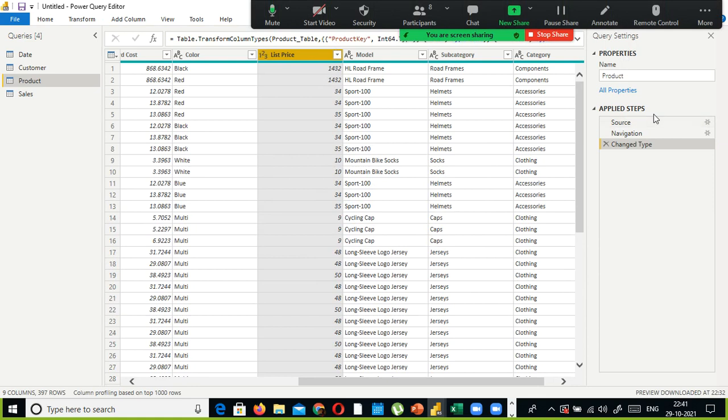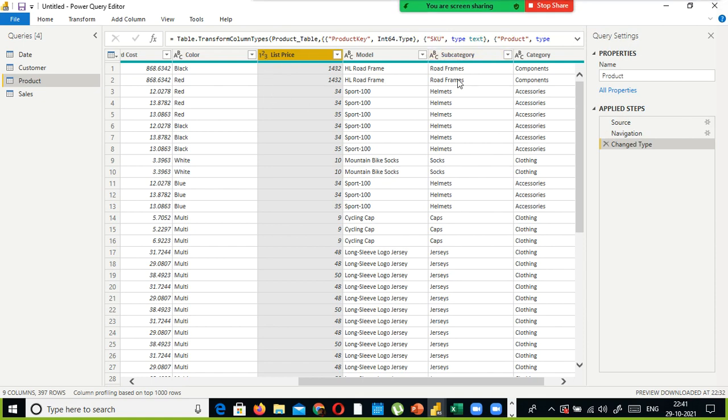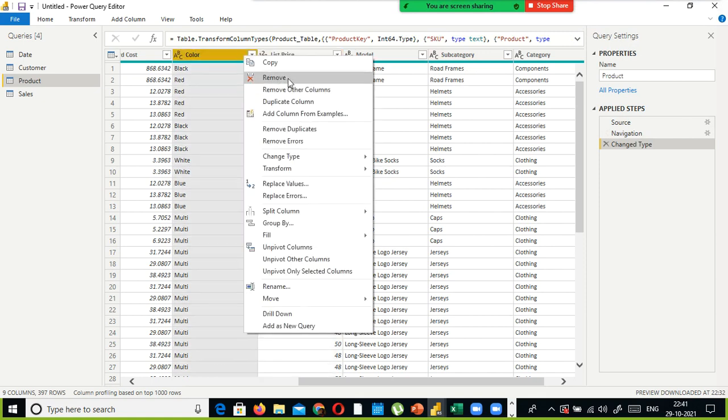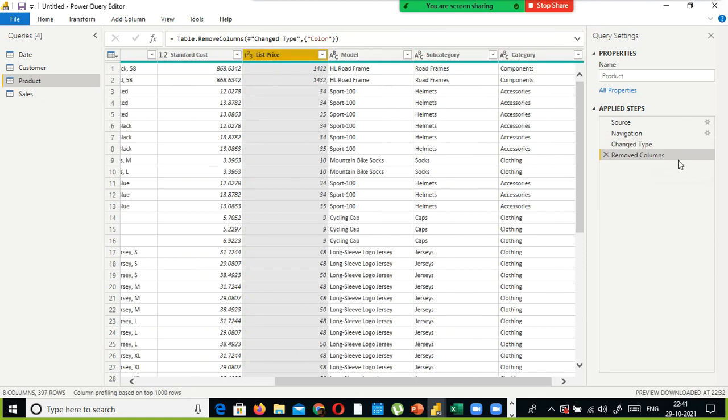Look here on the right side, we have something called applied steps. It tells us all the changes we made to the data. Suppose I delete the color column. If I remove this column, look here, removed columns.